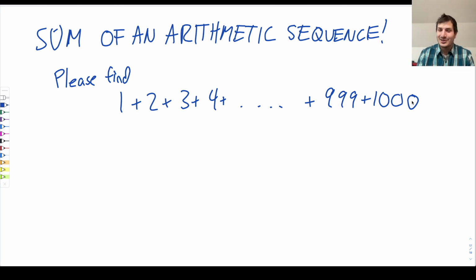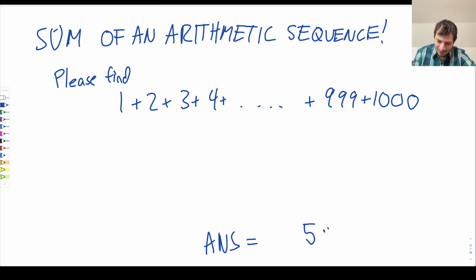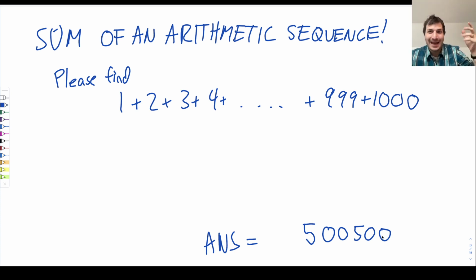And the answer is, oh boy, I better get this right. The answer that Gauss came up with, this number, 500,500, is the sum of this sequence. And the teacher's like, mind is blown. Like, how did Gauss do it so fast? And the reason is Gauss discovered an amazing trick that I think is just so beautiful of adding up the sequence without having to do the work of literally adding them all up. And that's a cool trick. So I want to show you guys how you get this thing.